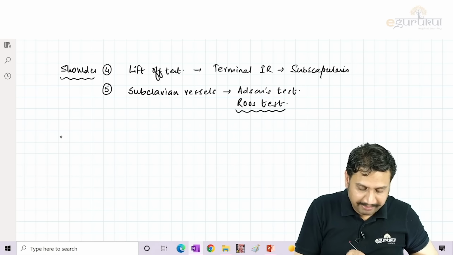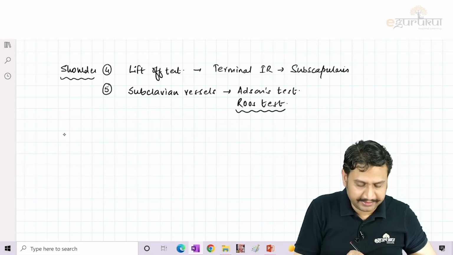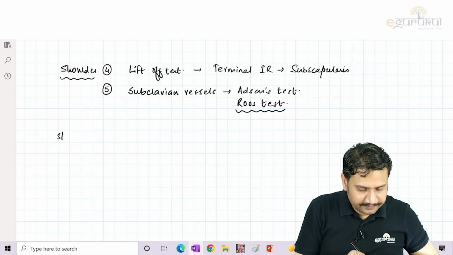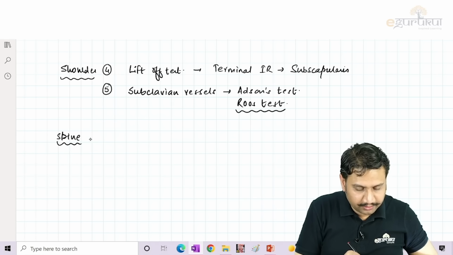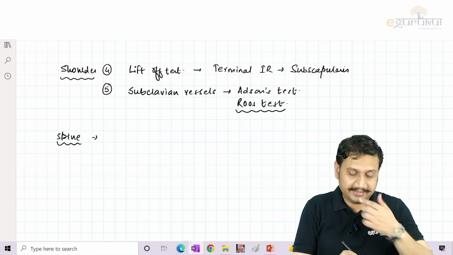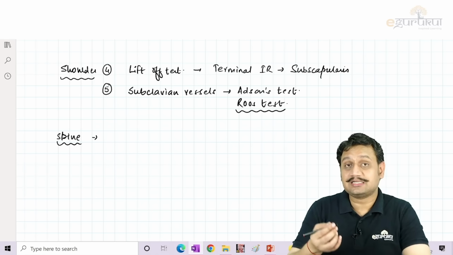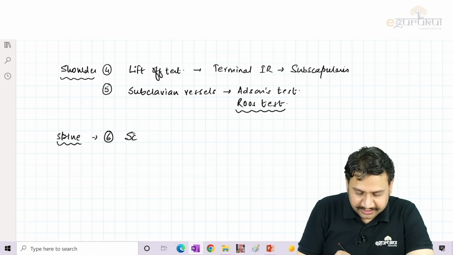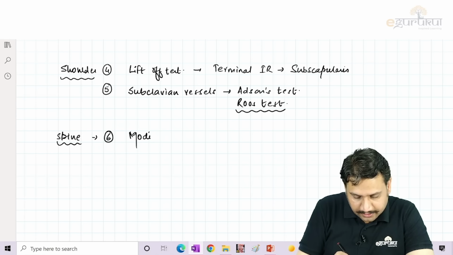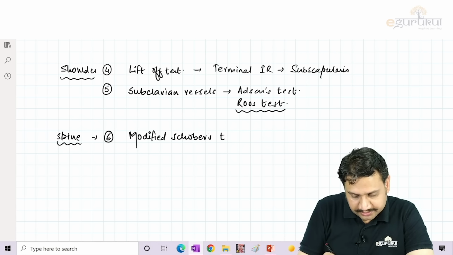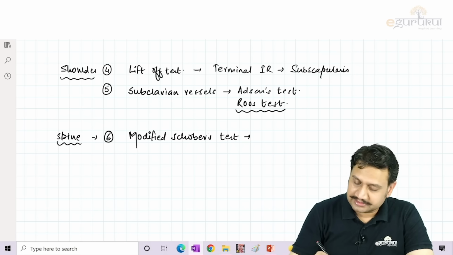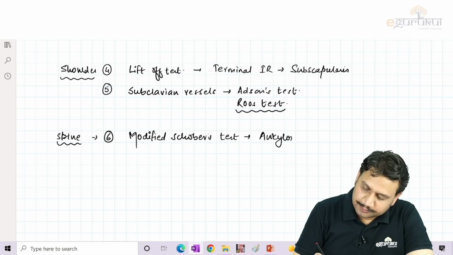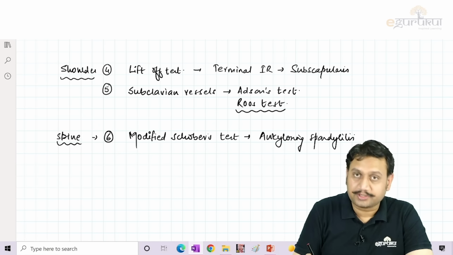Then when you talk about the back, the spine, the hip area, what is the important test that we can talk about? In the spine or the hip area combined, the important tests which have been asked in the past, one is Schober's, or you can say modified Schober's test. Why do we do the modified Schober's test? It is for ankylosing spondylitis.